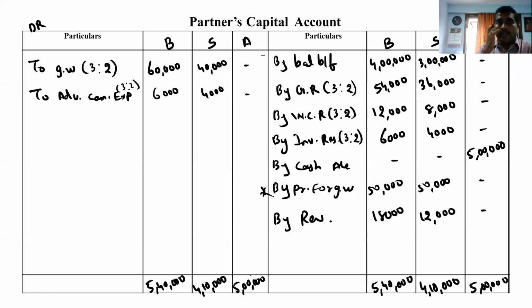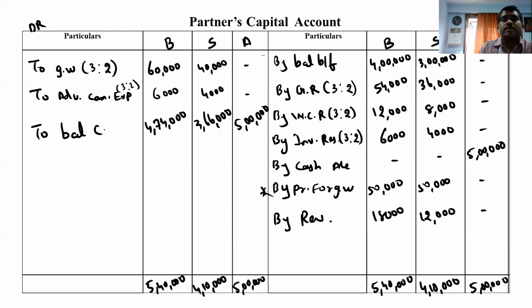Then I have to deduct it. So it comes to us 4 lakh 74,000, 3 lakh 66,000 and here comes 5 lakhs. And here I am writing by balance carried forward. Right? This is our main answer.